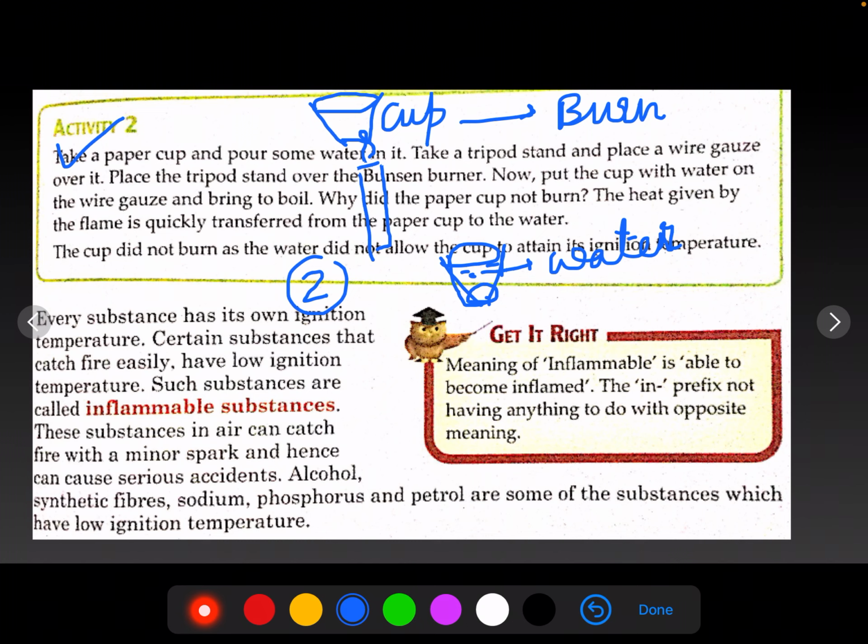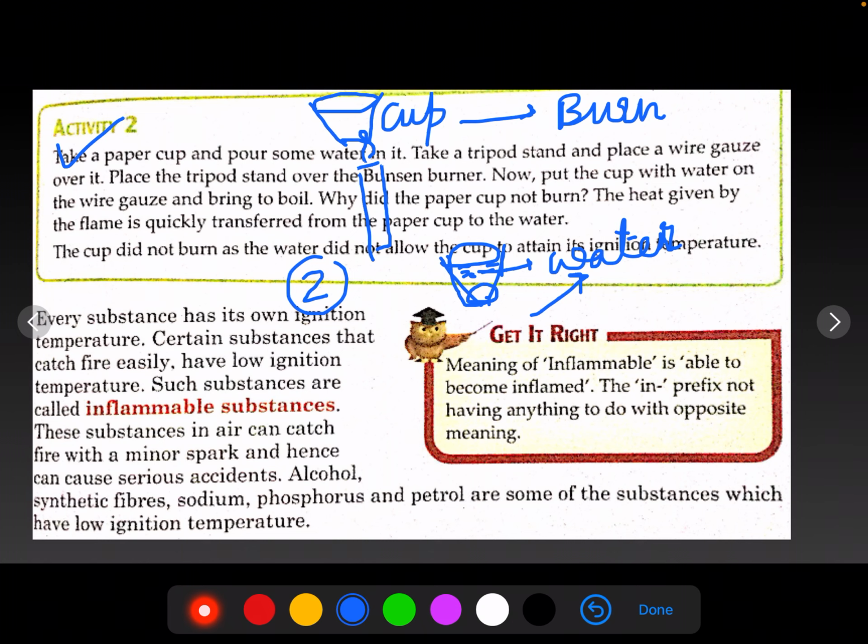Why? Because the paper is containing a lot of water. So now whatever heat you are supplying, whatever energy you are supplying, this water will absorb this energy. ठीक है, तो आपका पानी गर्म हो जाएगा लेकिन आपका पेपर कप बर्न नहीं होगा, because the heat that we are supplying is used or is taken by the water. It is being absorbed by the water. So paper cup will remain safe. Okay. Now in this case the water does not allow the paper to reach its ignition temperature. तो second case में हमारा water जो है वो paper cup को ignition temperature reach करने ही नहीं देता है. Is this clear?